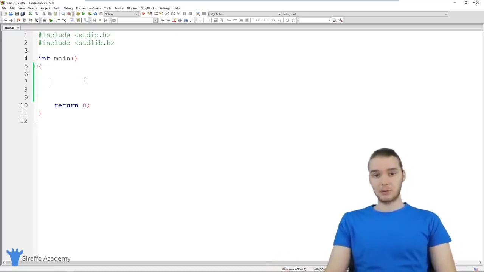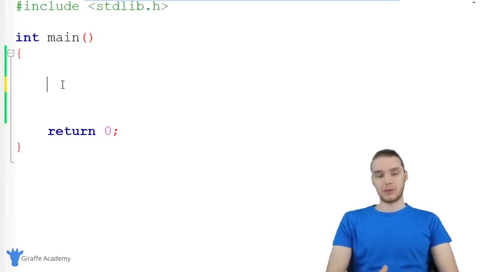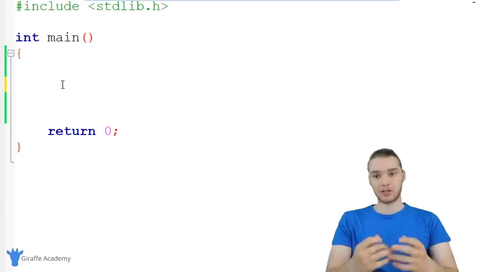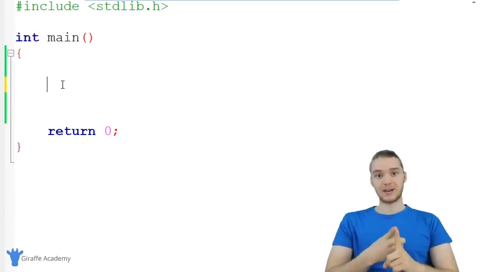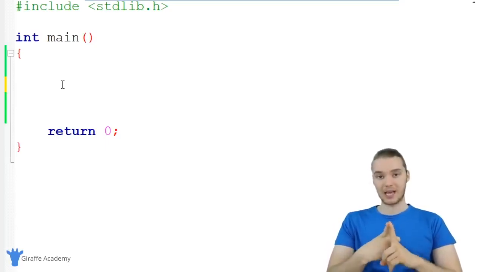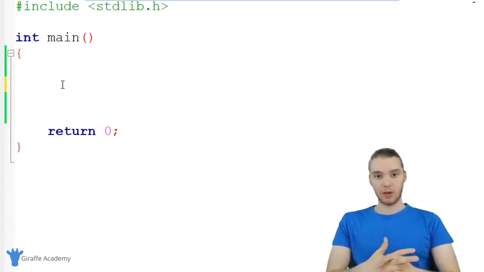A lot of times in C, when we're working with data, we're going to be storing that data inside of variables. So I'm going to show you guys a bunch of different variables that we can create and all the different types of data that we can store inside of those variables. Remember, whenever we create a variable in C, we have to tell C a couple pieces of information. The first piece of information we need to tell C is what type of data we want to store inside of that container, inside of that variable. So let's talk about the different types of data. One of the most basic types of data, and probably one you're going to be using the most, is numbers.